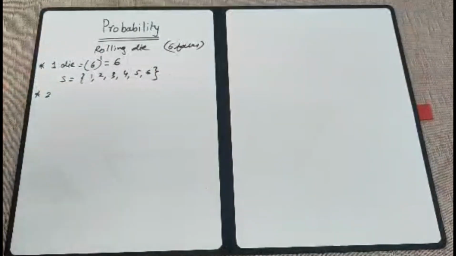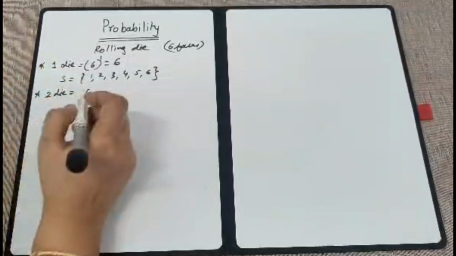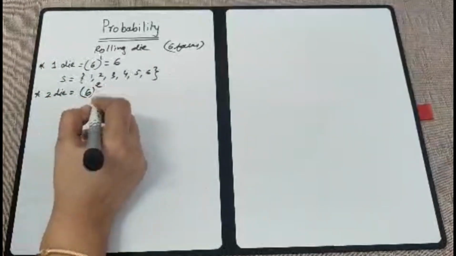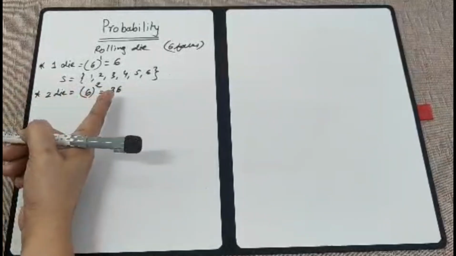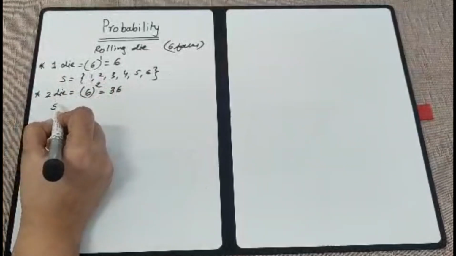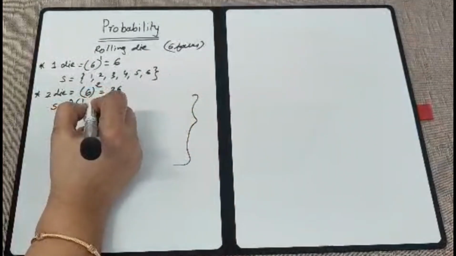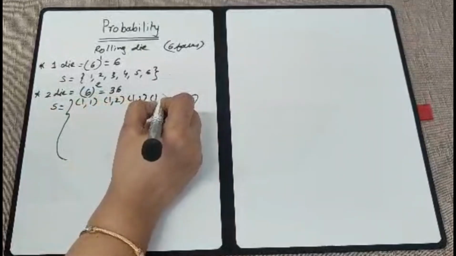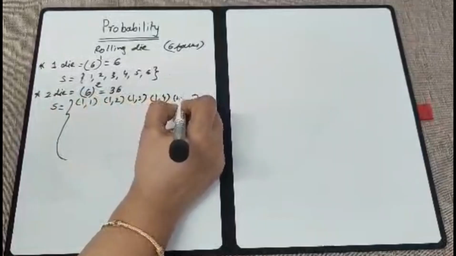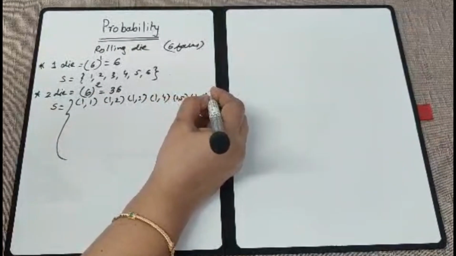And one more thing that you have is when a die is rolled 2 times, or 2 dice are rolled simultaneously, both are the same. In that you have 6 faces, but it is done twice, so it is 6 squared, so there will be 36 outcomes. Now let us see how we write this. You make a big curly bracket, you write 1 comma 1, then 1 comma 2, 1 comma 3, 1 comma 4, 1 comma 5, and last we will write 1 comma 6.